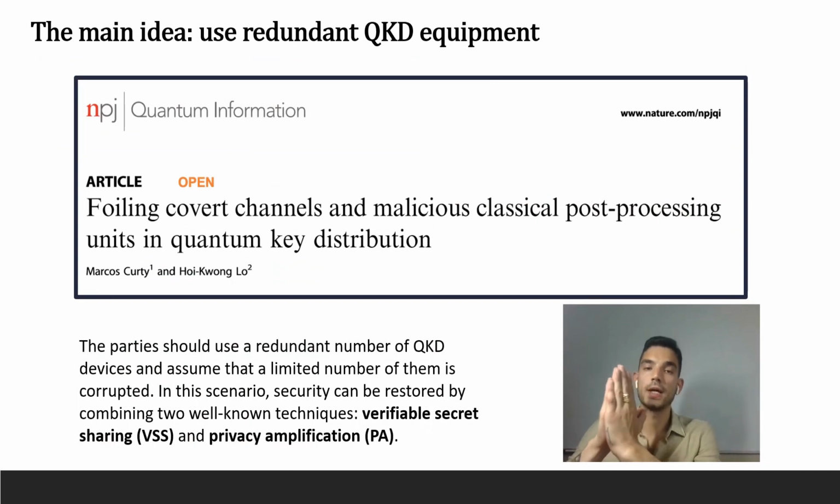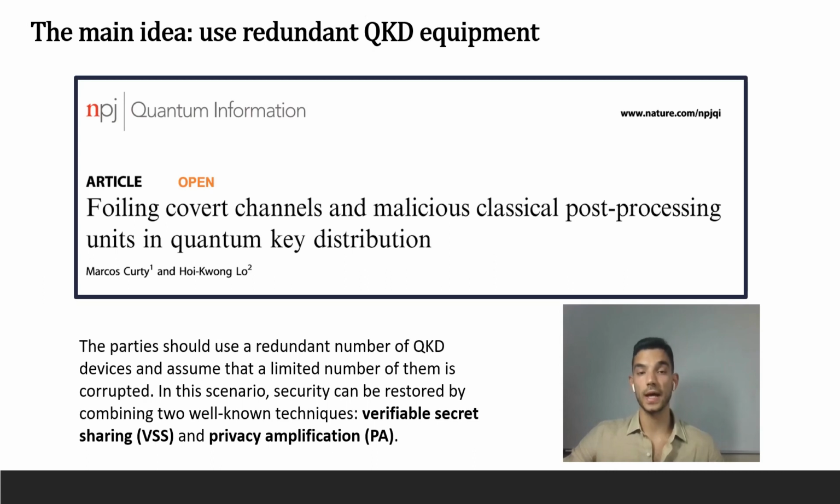So, what is the idea behind our QKD experiment? The triggering idea was recently presented by Curty and Hoi-Kwong Lo in npj Quantum Information, and it is the following simple argument. It is probably harder for Eve to tamper with several devices than a single device, especially if they originate, for instance, from different vendors. Therefore, the parties should use a redundant number of QKD devices, and the best they can assume is that a limited number of them is corrupted.